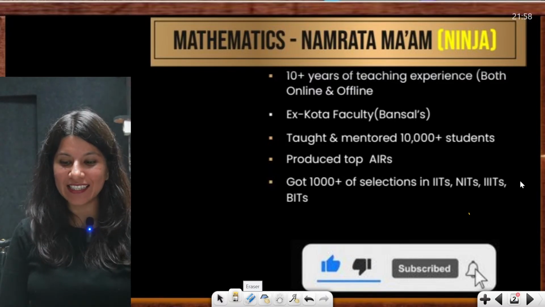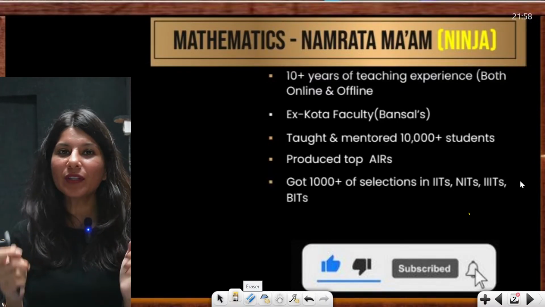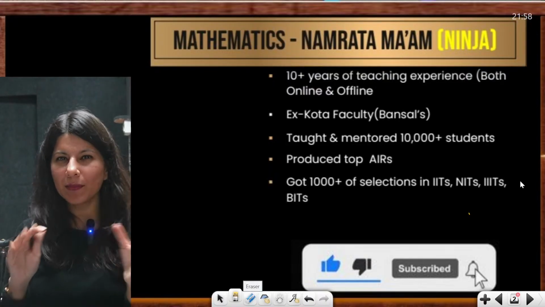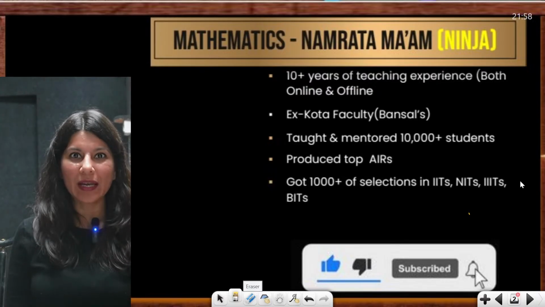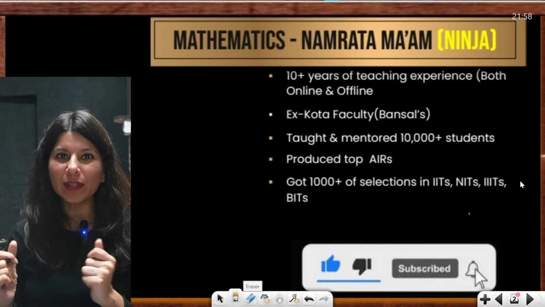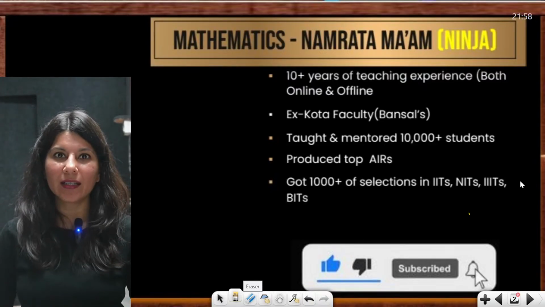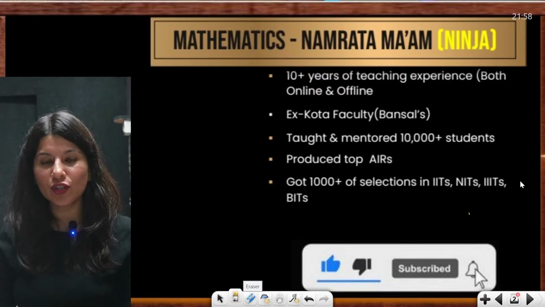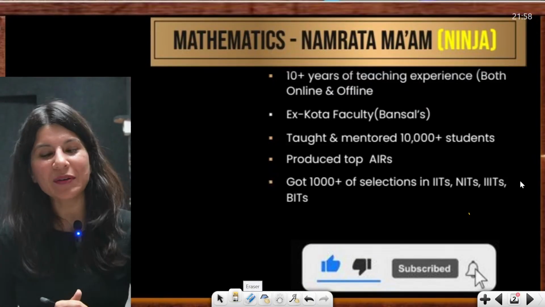Today's session is going to be all about the BITSAT examination. And one more thing I would like to share: I am coming live not with a digital board setup, but with this mini setup which I just created. I realized that there is no power cut at my place, and then I was like, how to take class. So I set up this mini setup at my home, and it can work with less power backup. I do have power backup, but that digital board setup is not working on it today. So we are going to take this session.